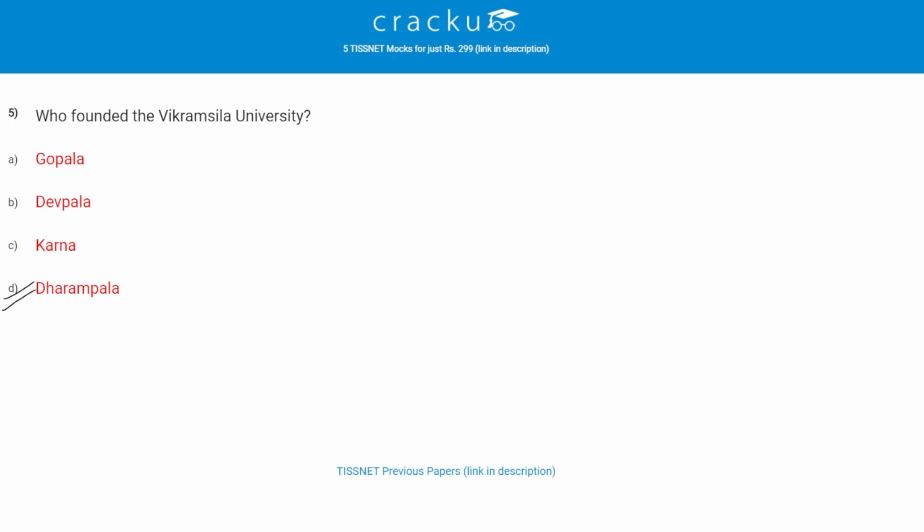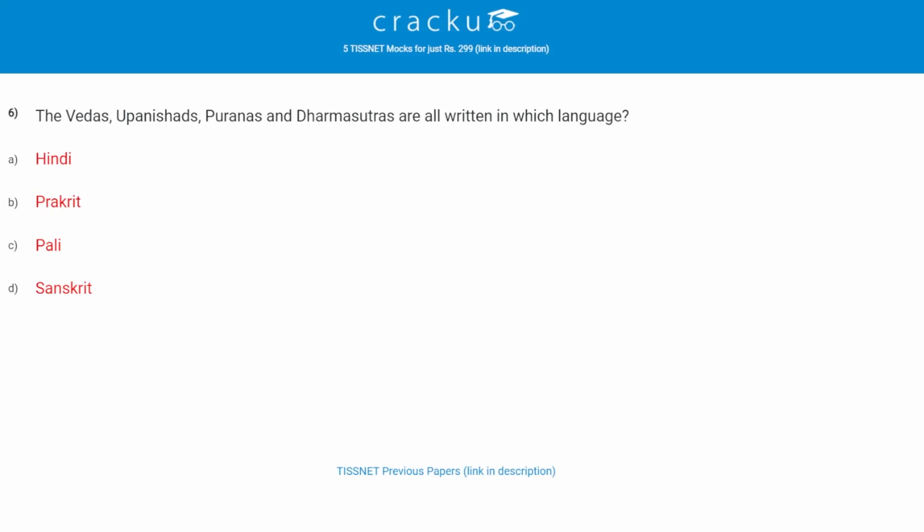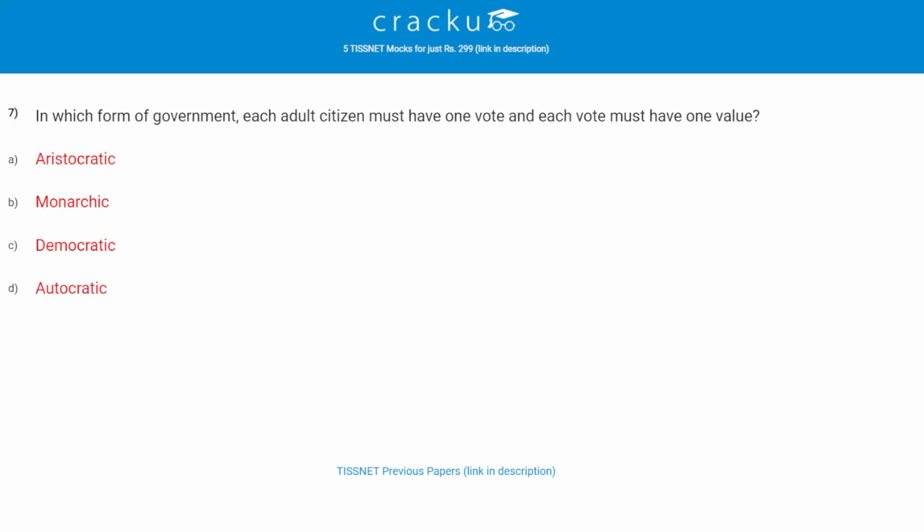Let's check the another question. The Vedas, Upanishads, Purans and Dharam Sutras are all written in which language? The correct answer is D, Sanskrit. Let's check the another question. In which form of government each adult citizen must have one vote and each vote must have one value? The correct answer is democratic. Let's check the another question.